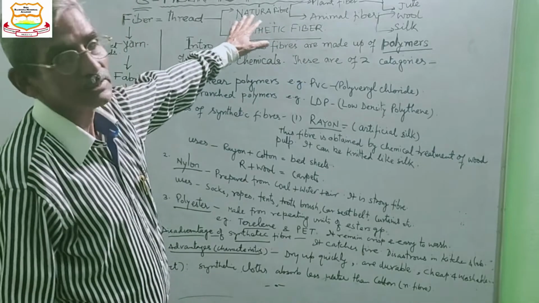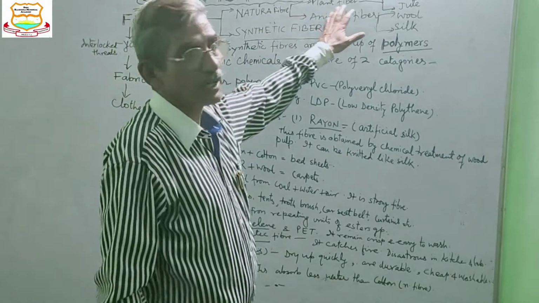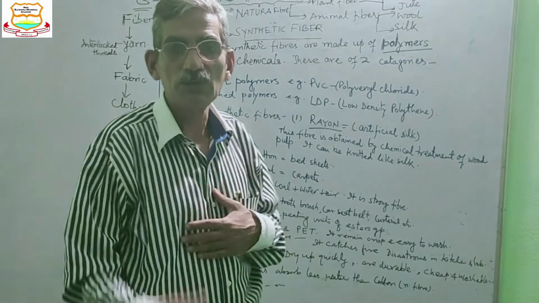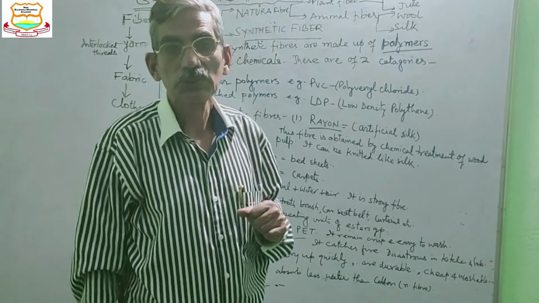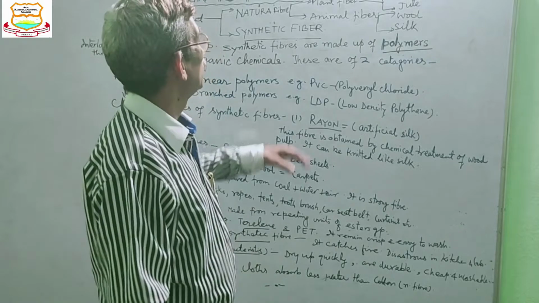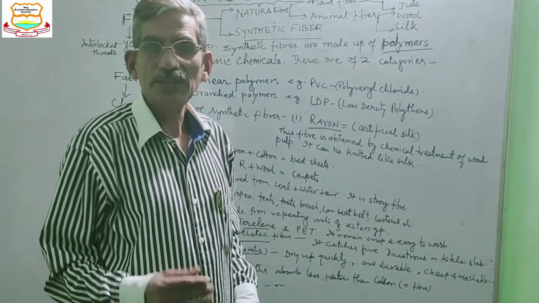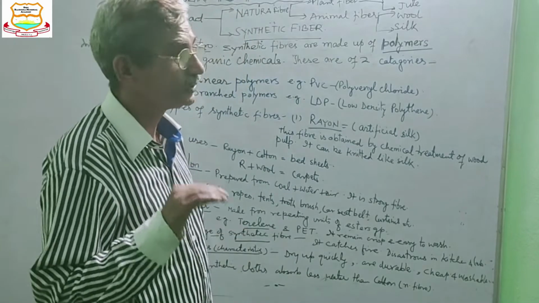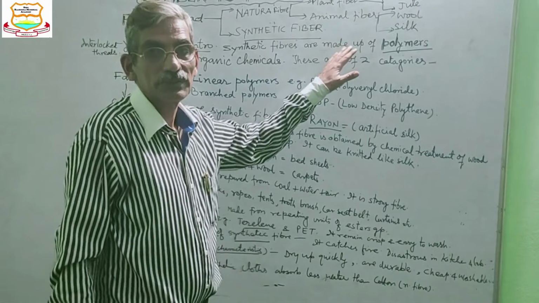In previous classes you might have read that the natural fibers are of two types: plant fiber and animal fiber. The examples of plant fiber are cotton and jute. Other examples like sun hemp also. Animal fibers are wool and silk, that you have read in second class. Now in this class you will study about synthetic fiber.